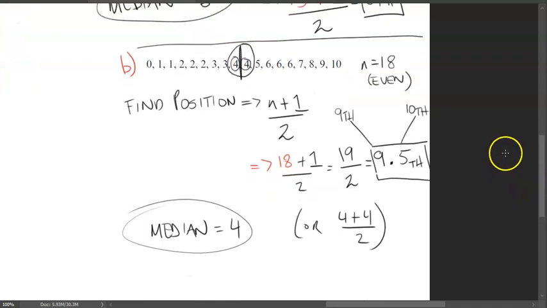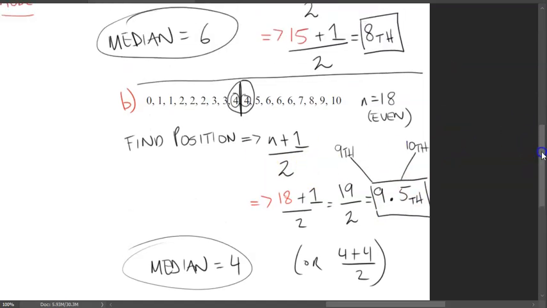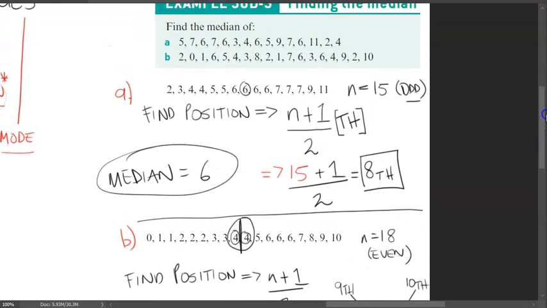And so that's all there is to finding the median. Remember, you can just count in from the start and count in from the end, not n, end, E-N-D. But I find that this positioning format works really well. Even though we get this decimal number, don't be intimidated by this. This is just saying between the 9th and 10th value. If it was 12.5, it would be the 12th and the 13th value. If it was 97.5, it would be the 97th and the 98th value, and you count in. But I highly doubt you'll be answering questions when there's over 200 data points. For now, use those formulas as is.